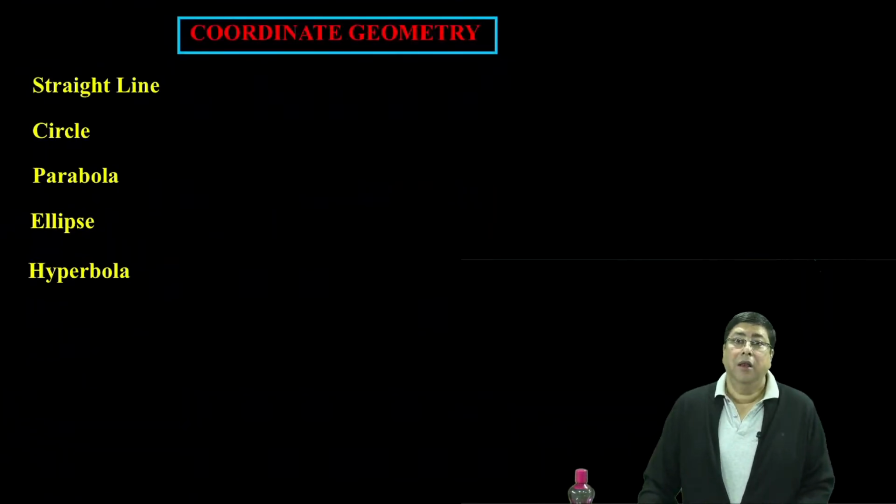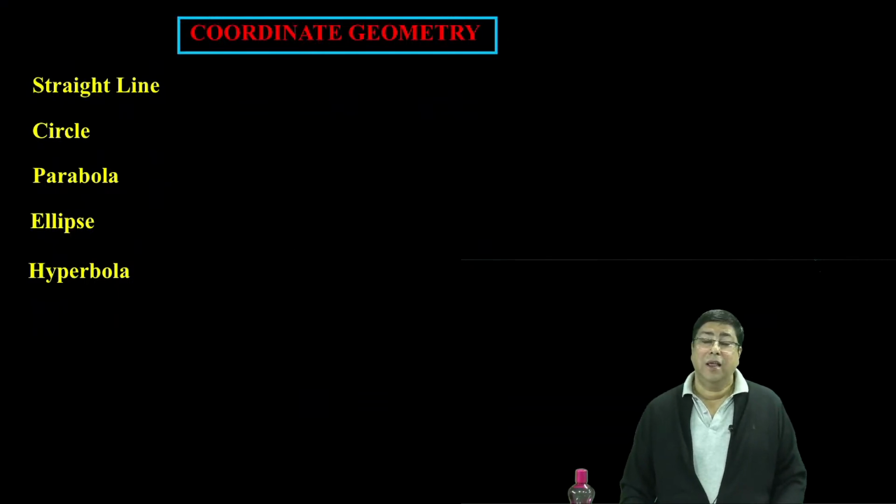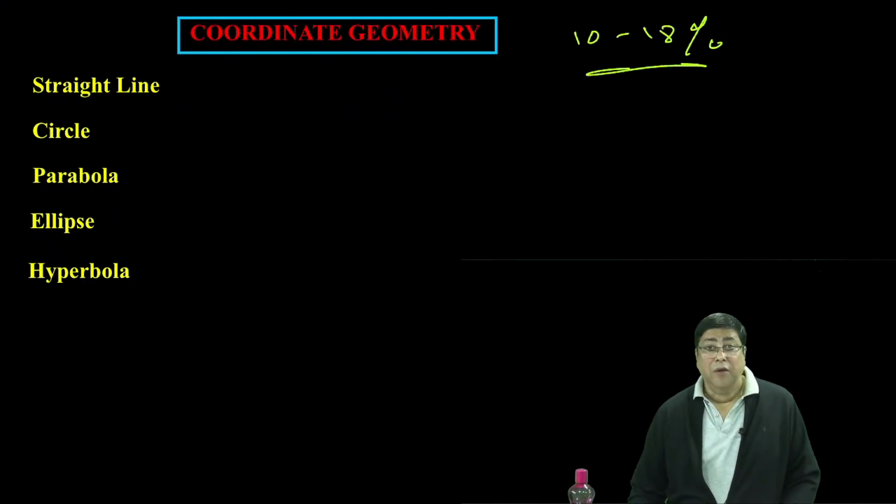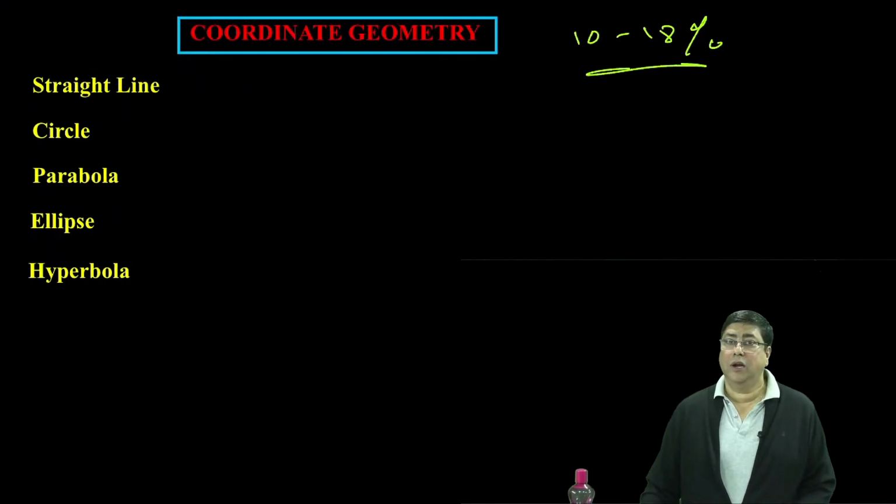Coordinate geometry. In coordinate geometry, this is another important chapter, another important part. This is the coordinate geometry, about 10 to 18% questions if you analyze the last papers. So if you analyze the last 3 years question paper, straight line, I'll tell you not to see now straight line.